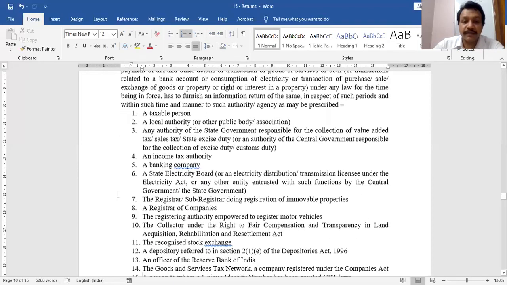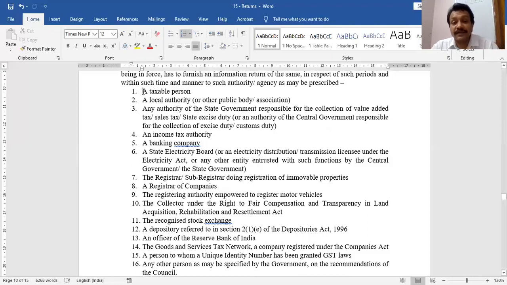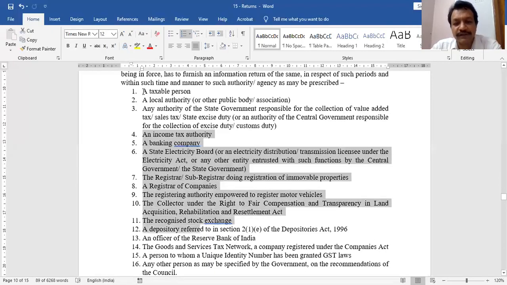For example, the GST department can demand any information of yours from other parties, like from the income tax department, from banks, from an electricity company if your consumption has exceeded some limit, from the registrar office where you go for registration of properties, from the registrar of companies, from motor vehicle authorities, from stock exchanges, from officers of RBI, etc. That means section 150 makes it obligatory on some people that if the GST department demands information about you, you have to give it.